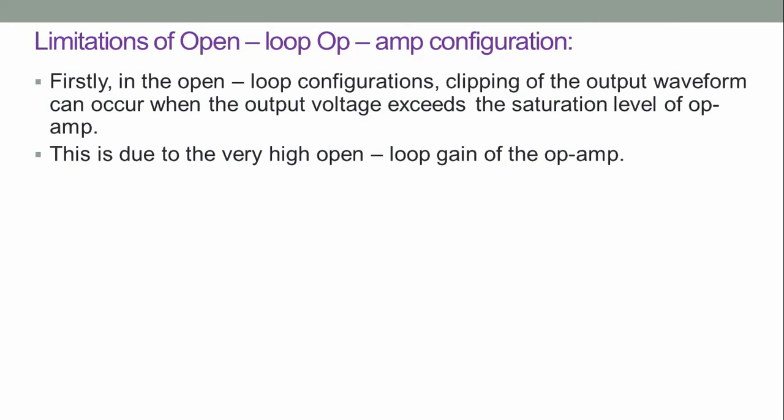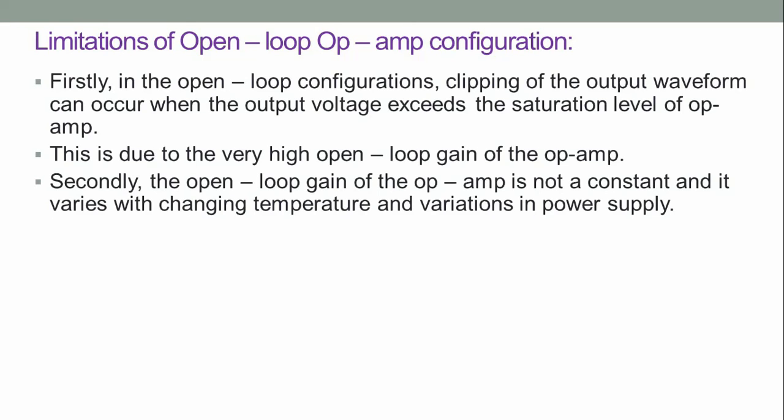We know that the open loop gain of the op-amp is 2 lakh. If the input voltage is only 1 volt, the output of the op-amp can result in 2 lakh volts. So it is very difficult to measure. Hence the output clipping occurs when it exceeds the voltage saturation levels.